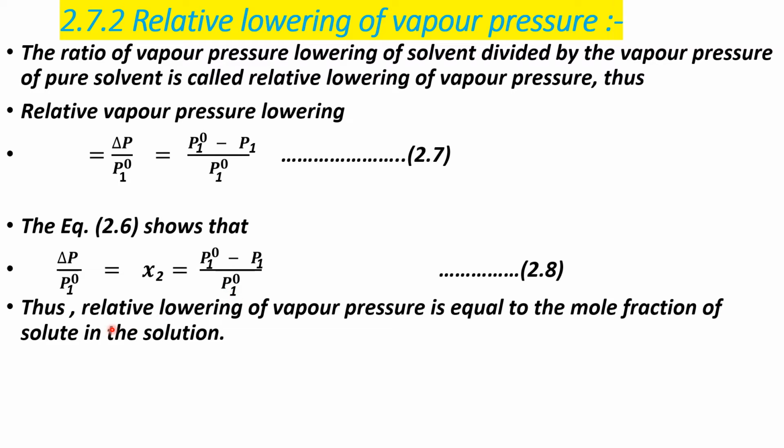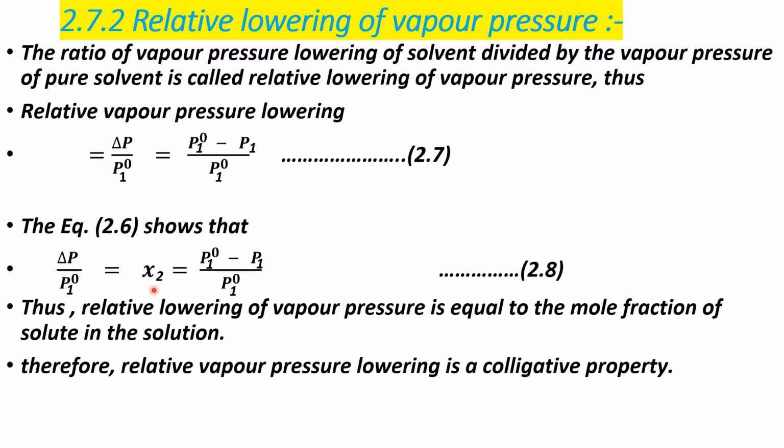Thus, the relative lowering of vapor pressure is equal to the mole fraction of solute in the solution, that is delta P upon P01 is equal to x2. Therefore, the relative lowering of vapor pressure is also a colligative property.